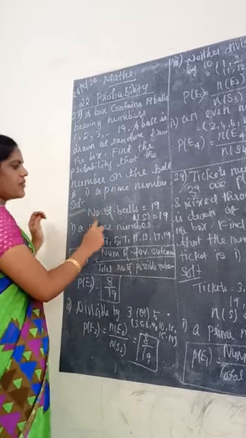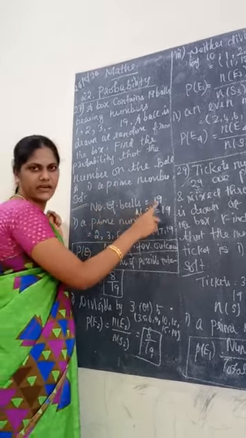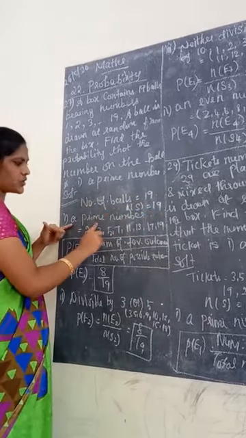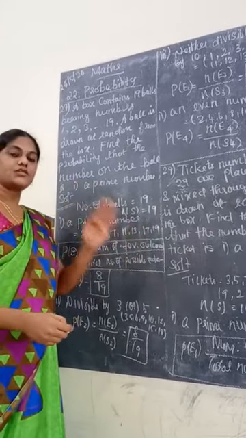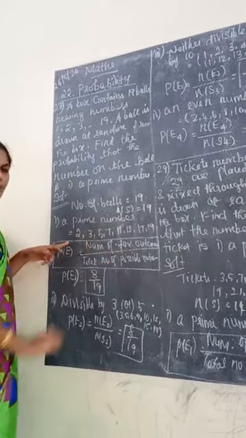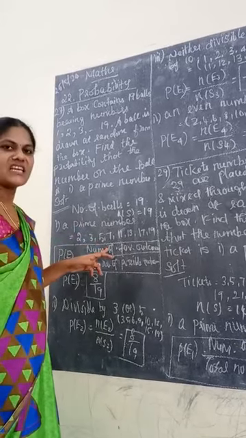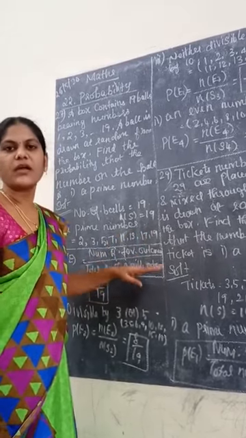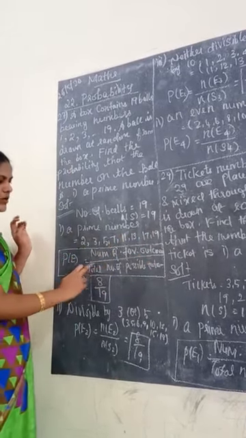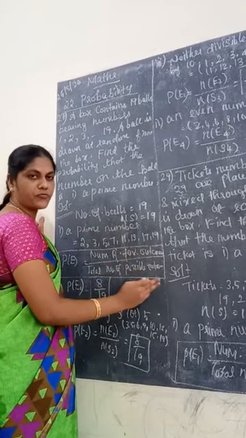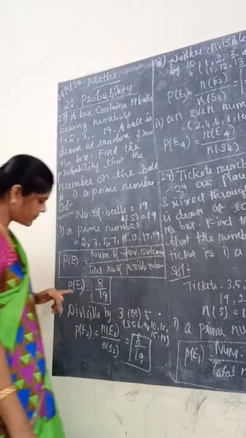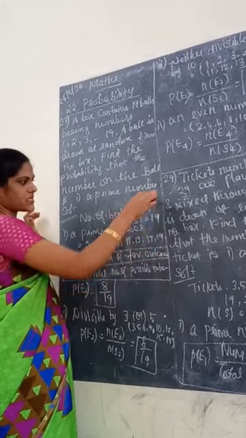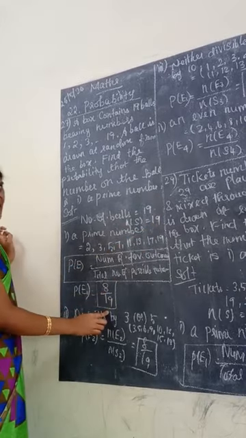So see the solution. First, what is the total number of balls? 19. So total n of S is equal to 19. Next, first question, a prime number. It starts from 1 to 19. What are all the prime numbers we have? 2, 3, 5, 7, 11, 13, 17 and 19. The probability formula: P of E equals the number of favorable outcomes divided by the total number of possible outcomes. This is the first event. So P of E1 equals 8 by 19.